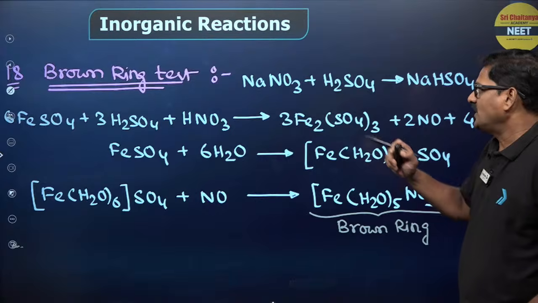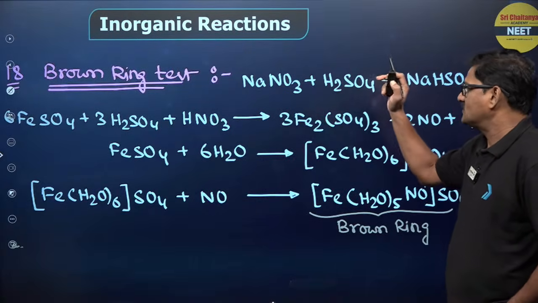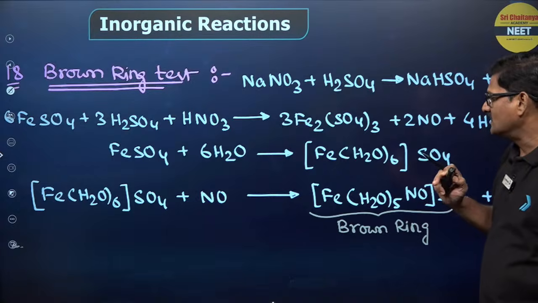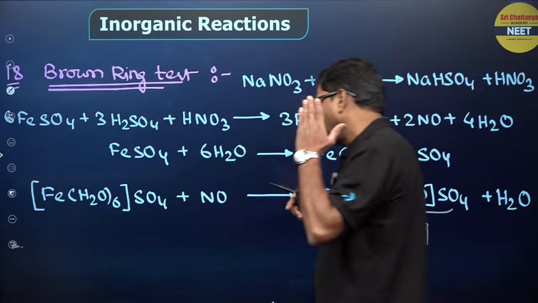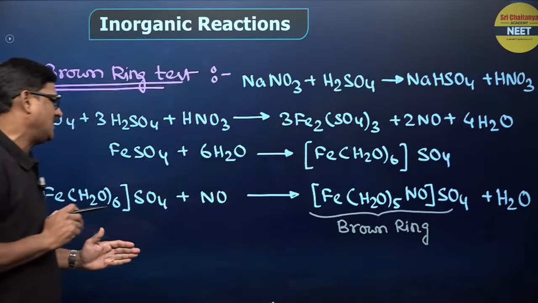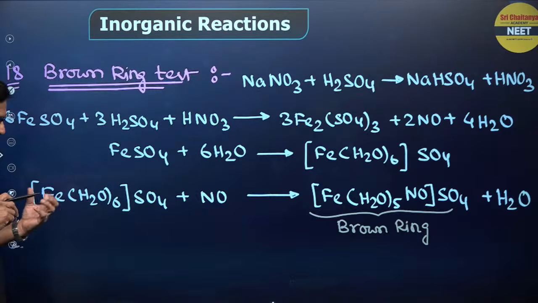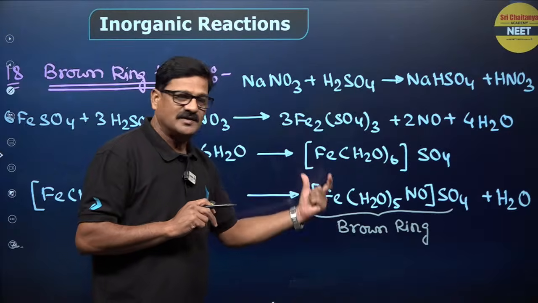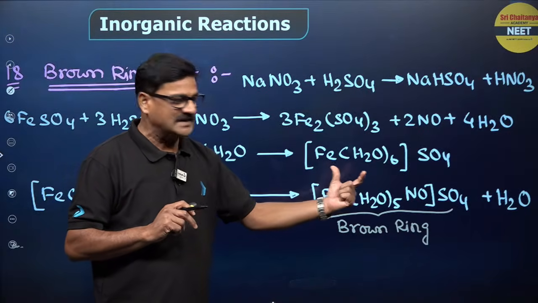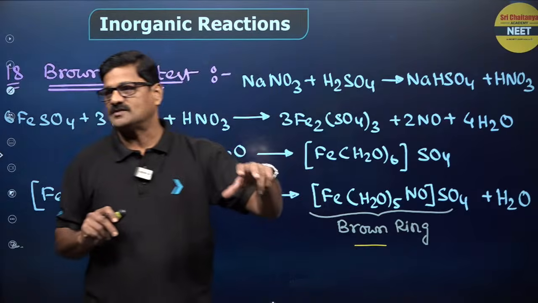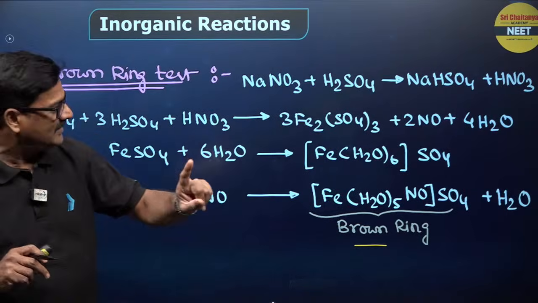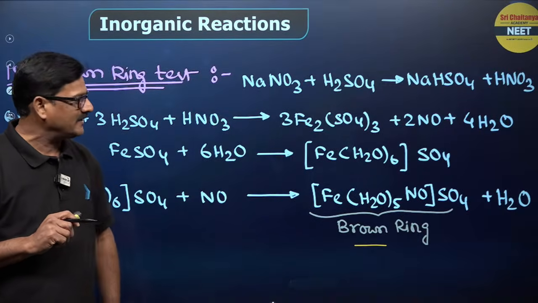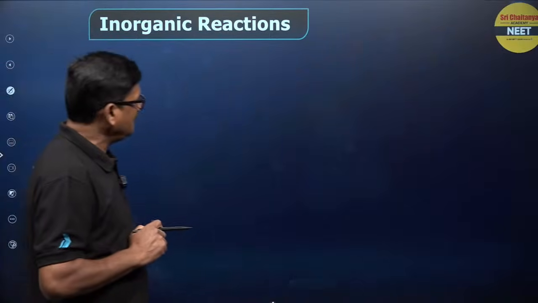So NaNO3, a nitrate salt, with concentrated H2SO4 gives NaHSO4 and HNO3, and this nitrate is going to oxidize Fe2+ to Fe3+, and the hydrated iron 2+, then NO is going to participate in this reaction to form [Fe(H2O)5NO]SO4. This is what is called the brown ring complex. Iron shows +2 oxidation state.